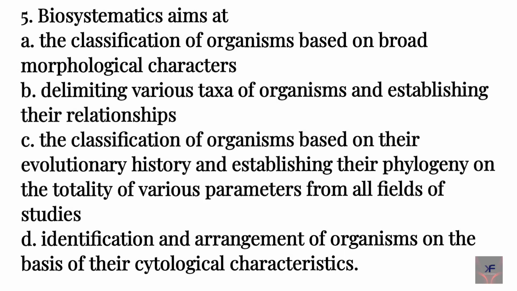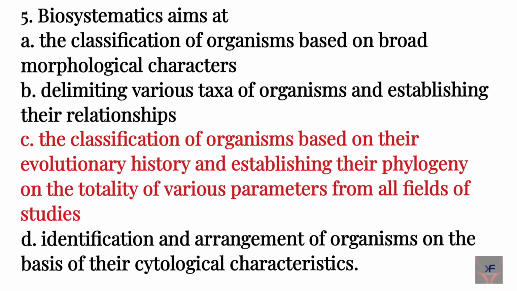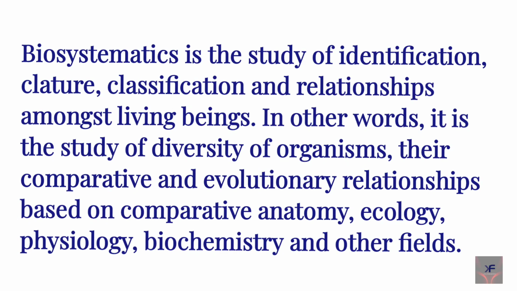The correct answer is C. The classification of organisms based on their evolutionary history and establishing their phylogeny on the totality of various parameters from all fields of studies. Biosystematics is the study of identification, classification and relationships amongst living beings.